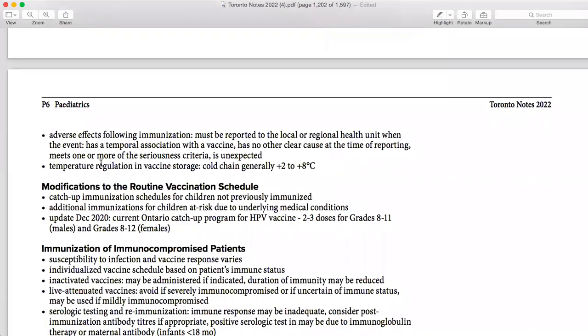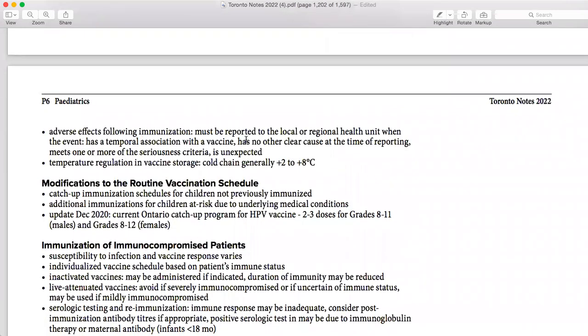Then moving on to the next one: adverse effects following immunization must be reported to the local or regional health unit. If it is serious, you have to tell the local and regional health that this kind of immunization is causing this problem, so they can investigate further. The event has a temporal association with the vaccine, has no clear cause at the time of reporting, and meets one or more serious criteria. Then temperature for vaccination storage is +2 to +8.